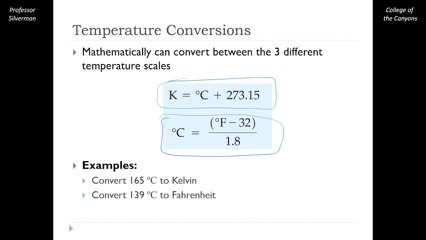To use this second equation, you need to do a subtraction and a division step, because not only do our Celsius and Fahrenheit scales have very different 0 points, they also have different size degrees. 1 degree Celsius is much bigger than 1 degree Fahrenheit. Meanwhile, changing by 1 Celsius is the same as changing by 1 Kelvin. We have a couple of practice questions on this slide. Feel free to pause, try to write down some good answers, and see if you can get it.